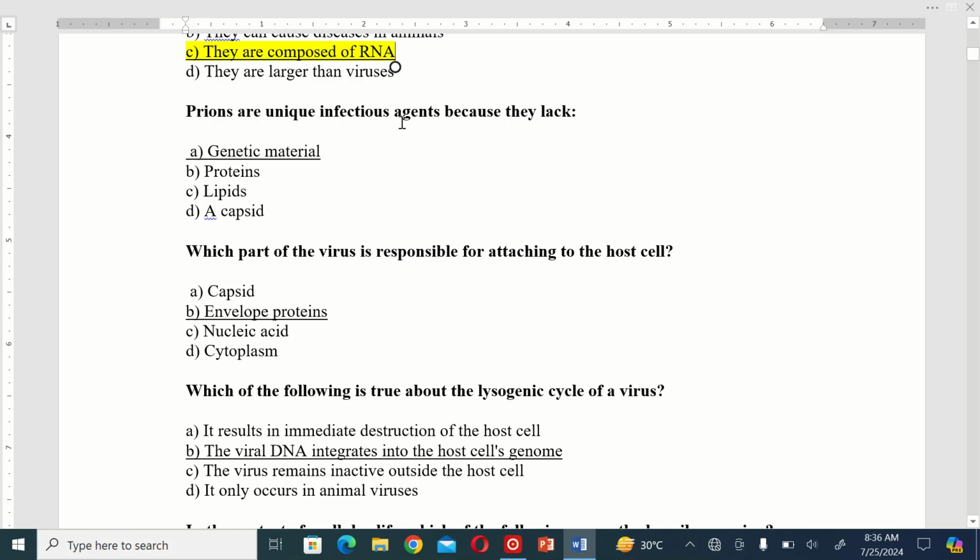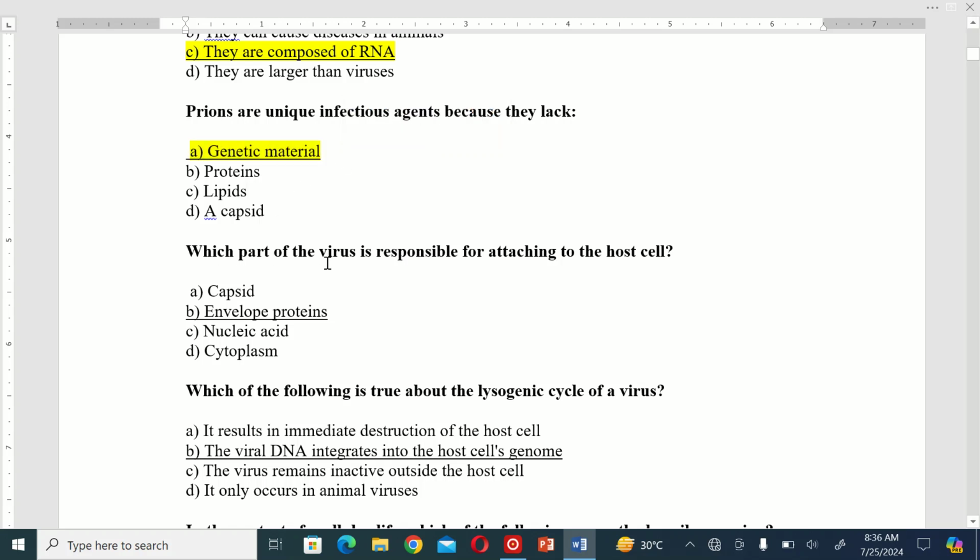Prions are unique infectious agents because they lack A. Genetic material. B. Proteins. C. Lipids. And D. Capsid. So the correct option is A.